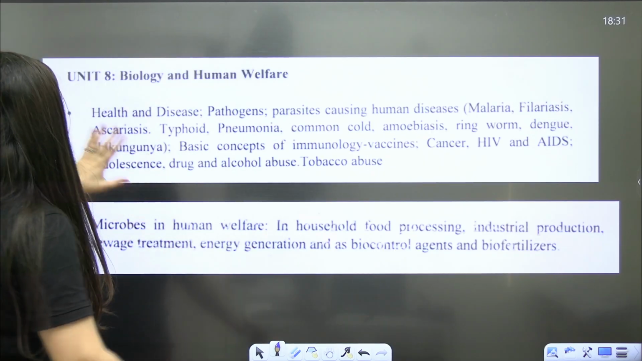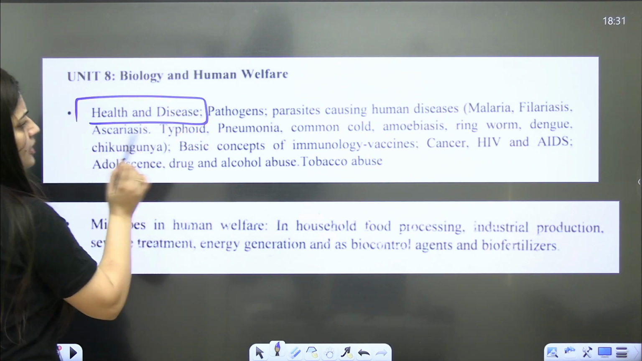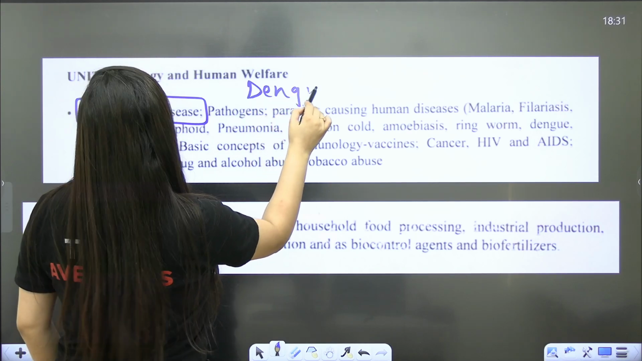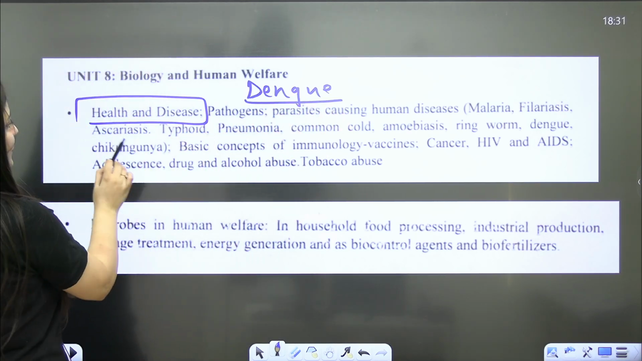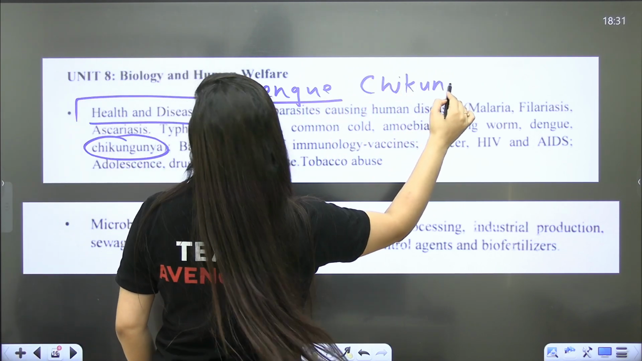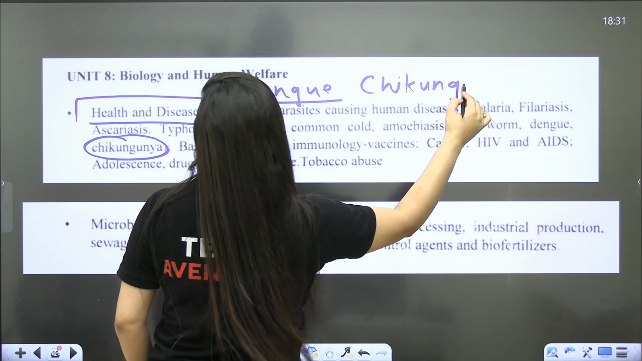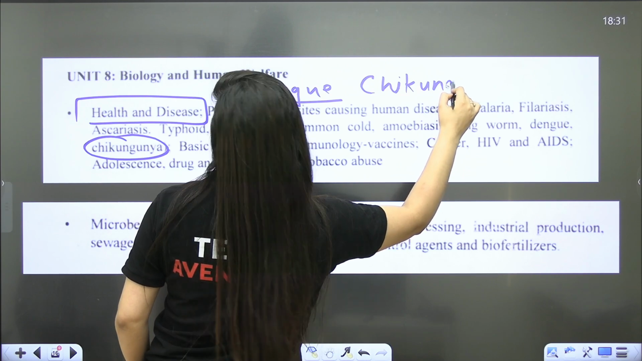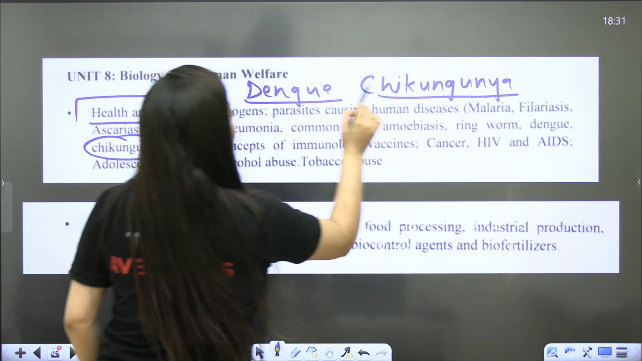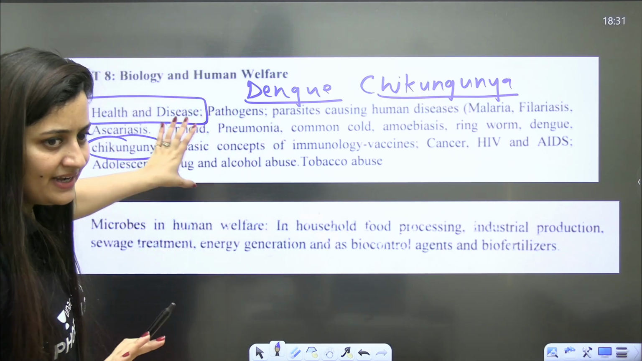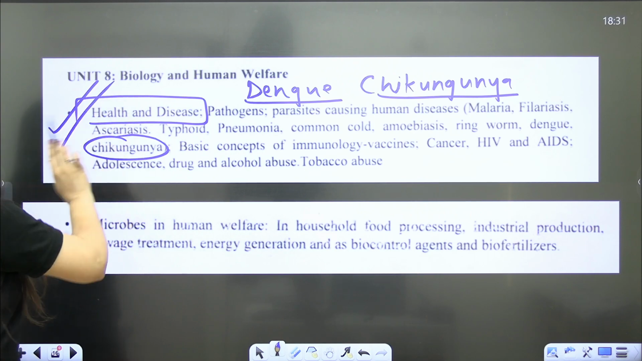Biology and human welfare, direct topic. Last year they added two extra things: dengue and chikungunya. So there is no rocket science here. Both are viral diseases, and you should know about them. You may not get it in NCERT, but yes, it is important. You have to revise it.